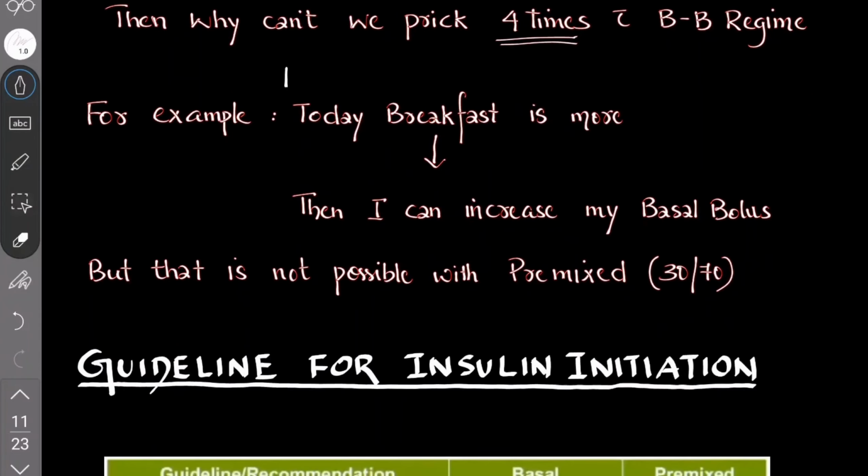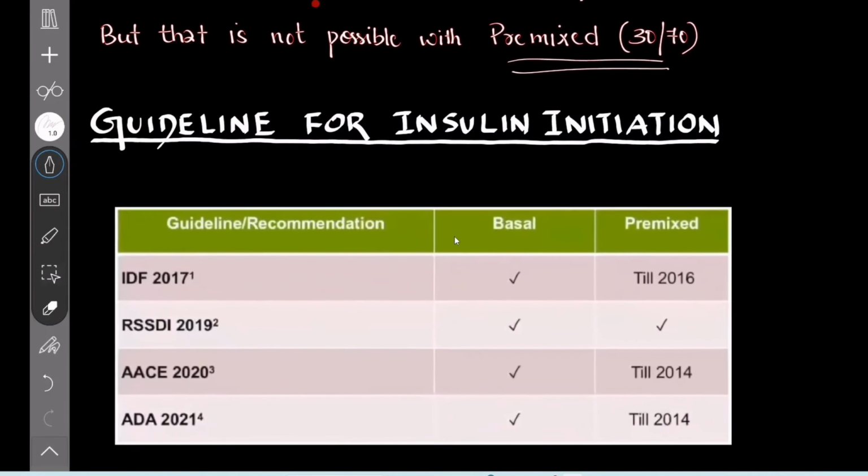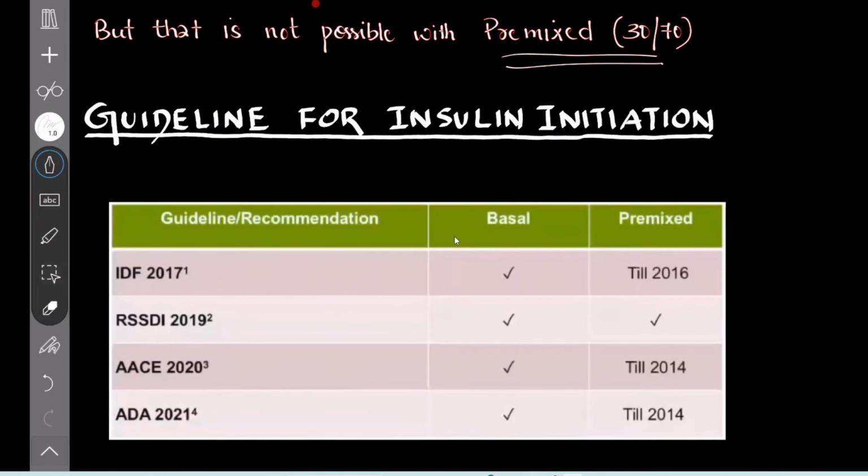So you can use basal bolus regime. Today, if breakfast is more, then I can increase my basal bolus. But that is not possible with premixed. Why? Because if the breakfast is more and you take more insulin, it will actually go for hypo, because the rapid acting insulin is also increasing. The rapid acting as well as the long acting insulin, or NPH, is increasing. Let's discuss the guidelines for insulin initiation.